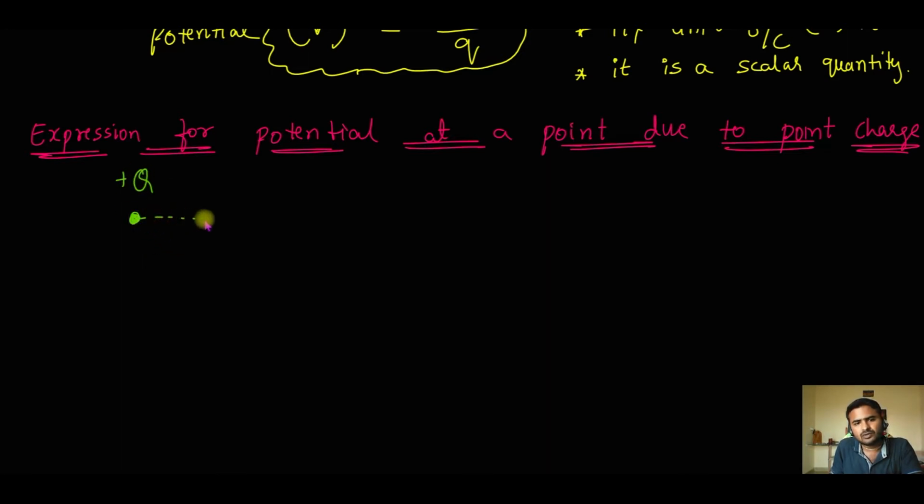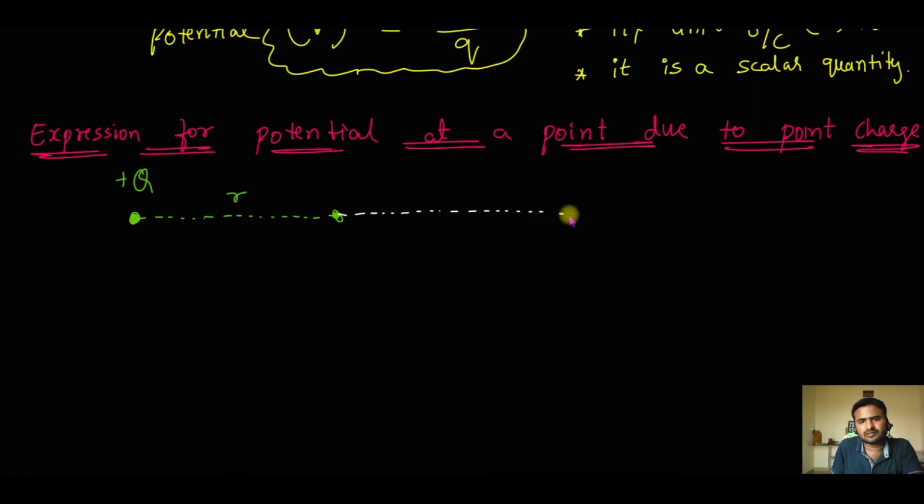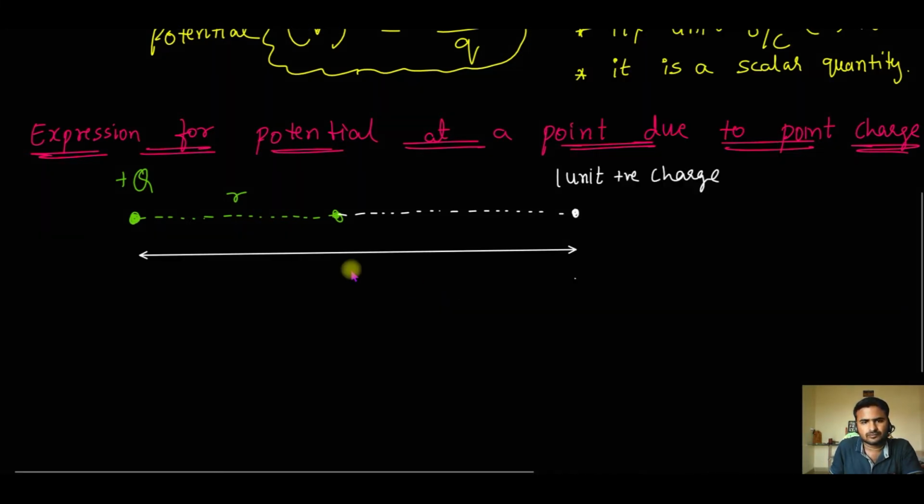Now I want to know what is the potential at a distance r from this charge q. To derive that, we will consider a 1 unit positive charge at a distance x. I'll consider 1 unit positive charge at a distance x.